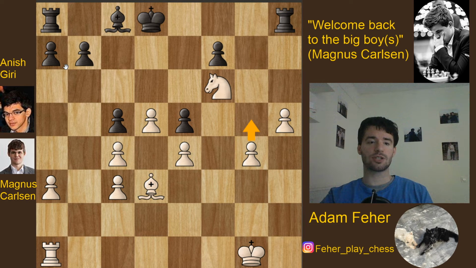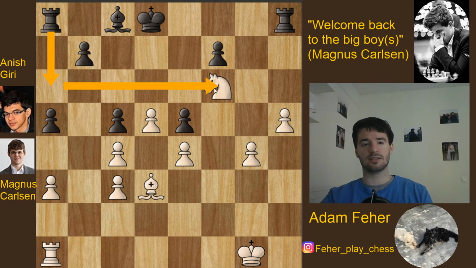And now Giri actually found a nice way to fight on. He played a5 with the idea of playing rook a6 and just taking this knight, sacrificing back the exchange, trying to get some counterplay and eliminating the best piece of white.